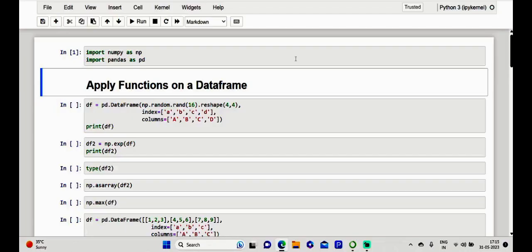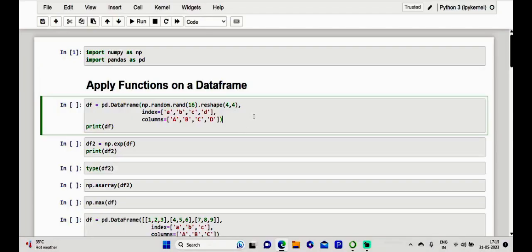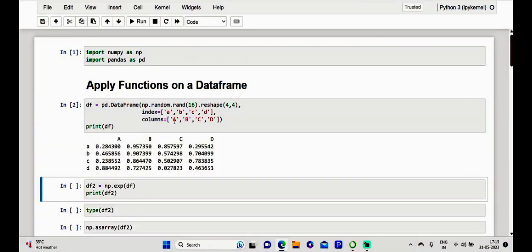So, however, to the fact that values within them are numeric. Dear friends, let me begin by defining our data frame with random values between zeros and ones. Here we just go with the data frame, and kindly have a note of it. Of course, we are going to create it with a 4x4 matrix and with the index as A, B, C and D, and of course the labels of the columns are uppercase A, B, C, D. So let me just have the data frame.